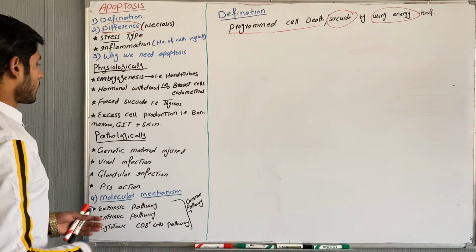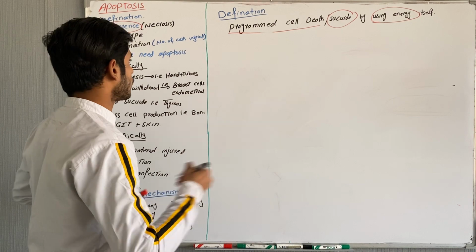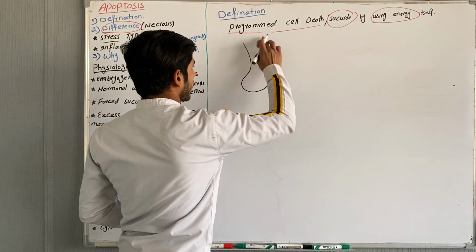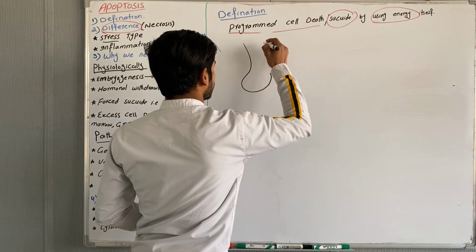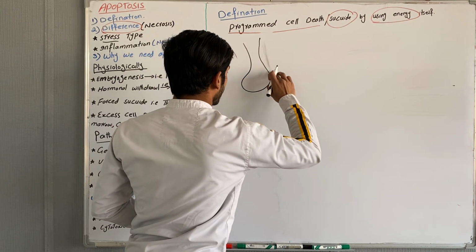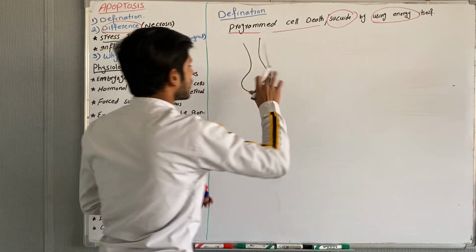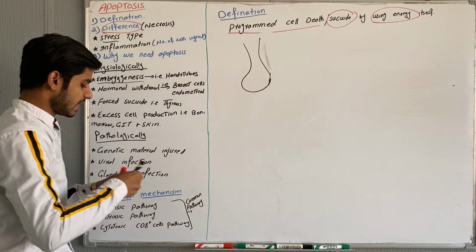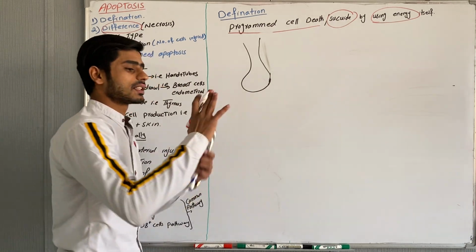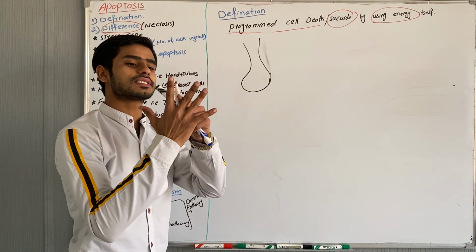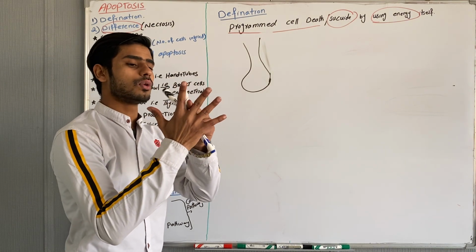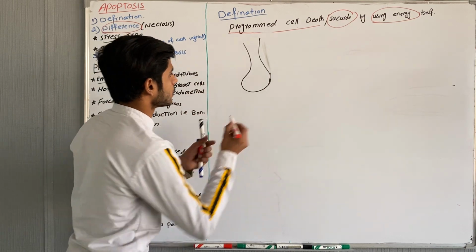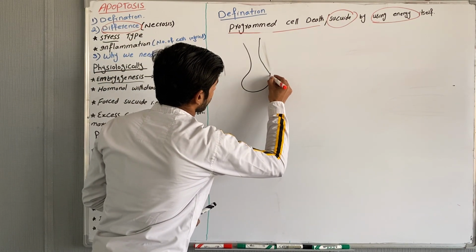This is the development of our hand during embryogenesis. This is something like a hand, and between the fingers there will be a mass of cells. We have to make these cells suicide. So these cells will be suicided, and like that it will become the fingers.